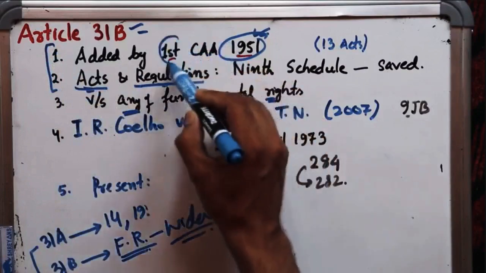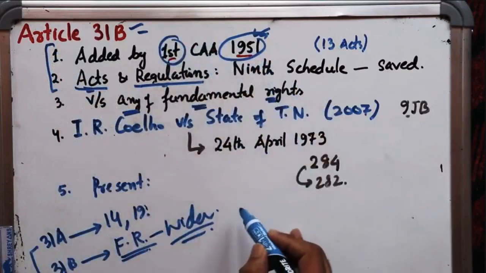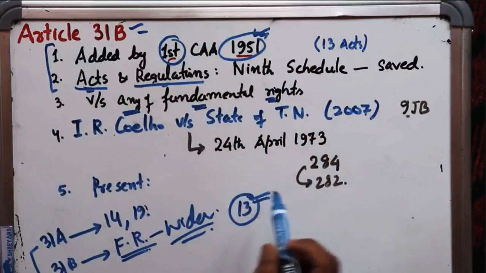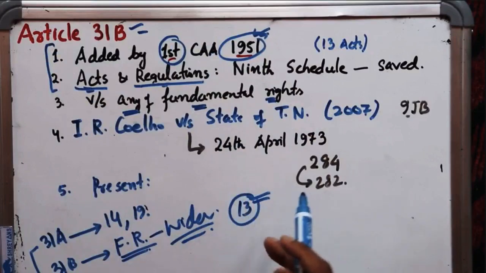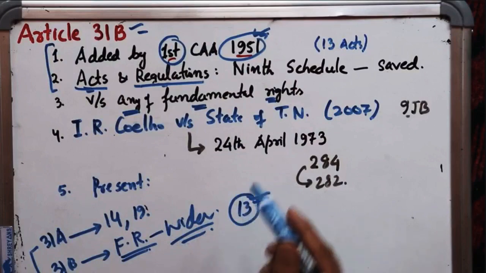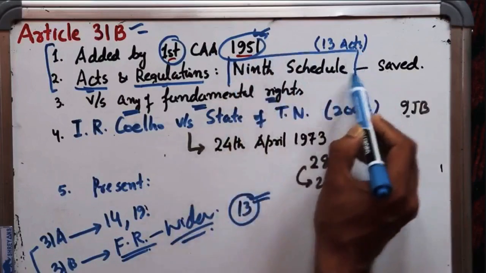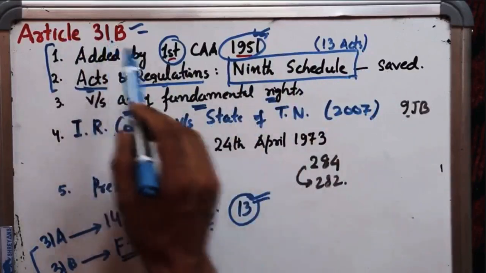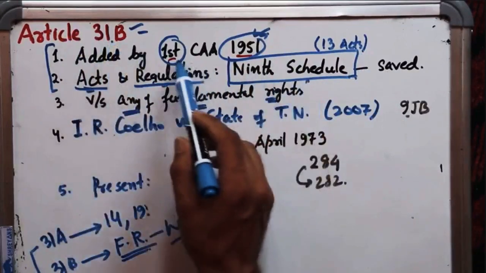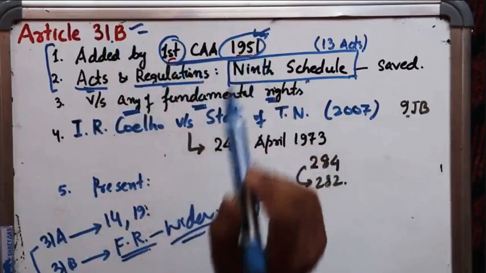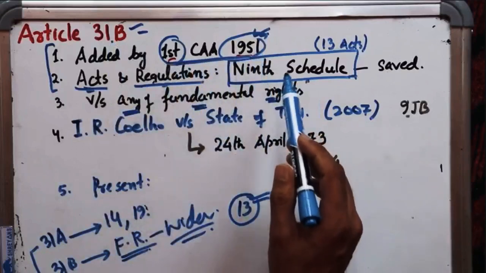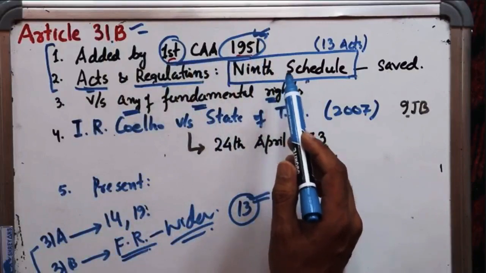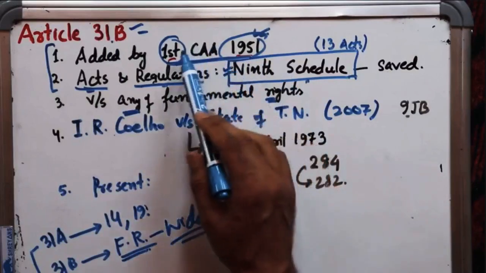So by the First Constitutional Amendment Act of 1951, 13 laws and 13 regulations of the Parliament and the state legislature were put under a schedule which is known as the 9th schedule. So this 9th schedule, along with Article 31B, was added to the Constitution of India by the First Constitutional Amendment Act of 1951, because there were only 8 schedules in the Constitution of India when it came into being. The 9th schedule was added by the first amendment.